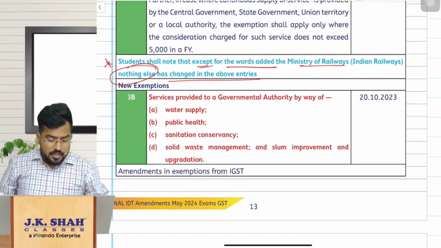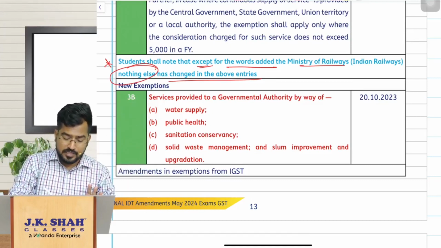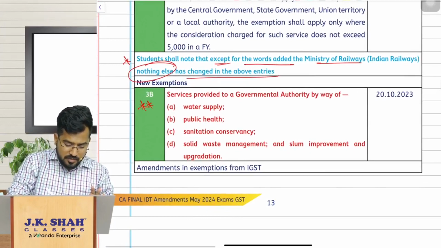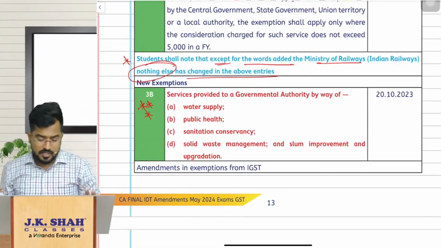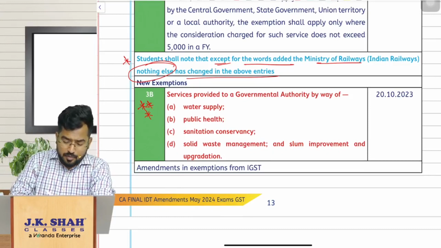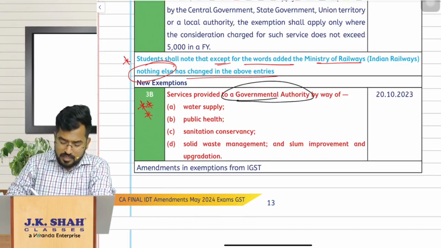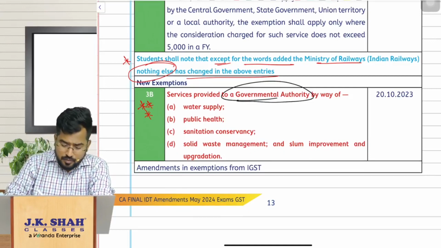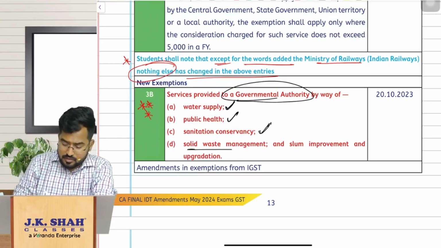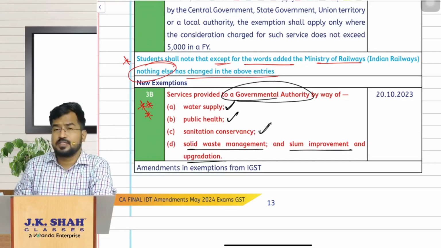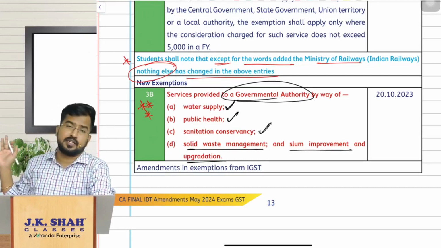Next, new exemptions. If you see, what are the new exemptions? This is important, please remember it. Even in RTP, in one question they have given this as an adjustment. If you are providing services to a governmental authority, what is the service? You are providing services to governmental authority by way of supply of water, public health, sanitation conservancy, solid waste management, or slum improvement and upgradation. Then who is liable to pay GST? Nobody is liable to pay GST. This is exempt under GST.